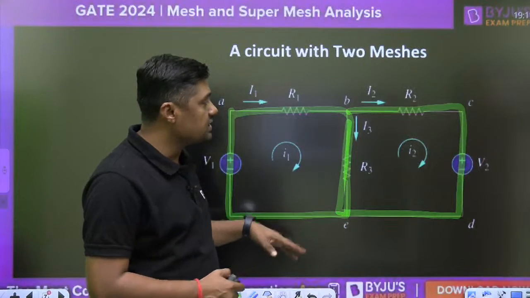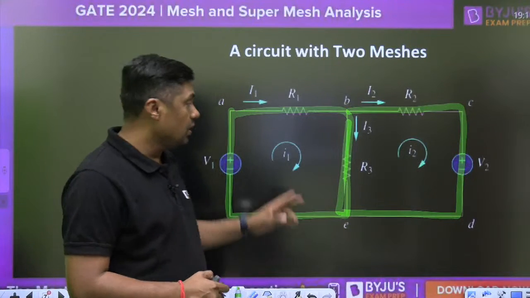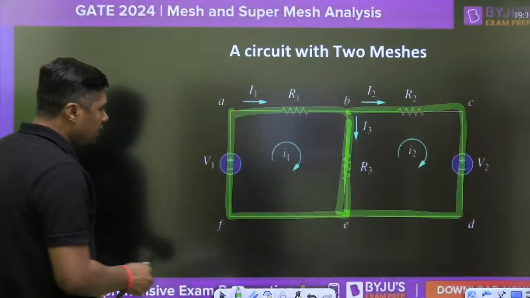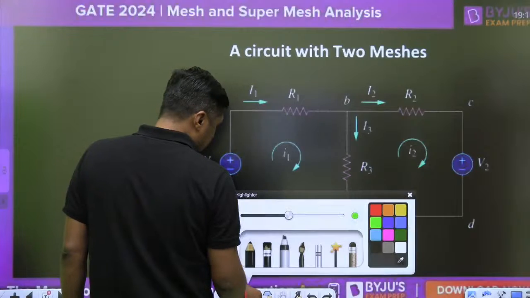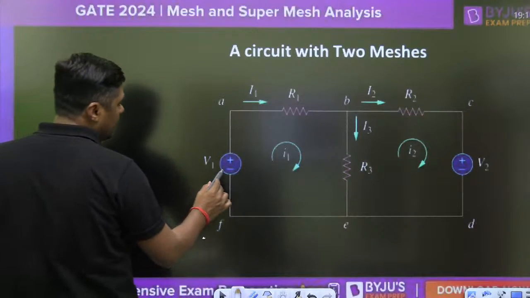So this is a mesh analysis, and we are going to apply the KVL here, Kirchhoff's voltage law. Okay, so how can we write the KVL? First of all, you have to assume the currents, I1 and I2. Then you can write the KVL like this.